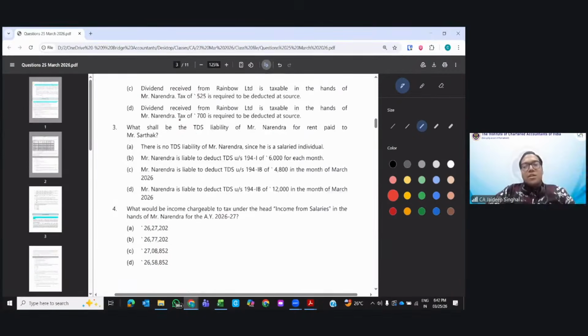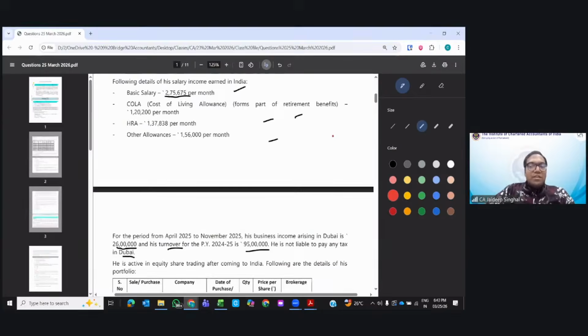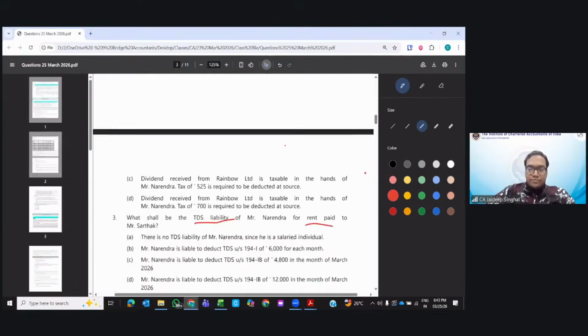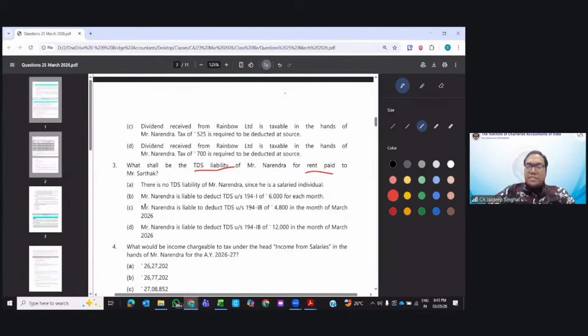Clear? What will be the TDS liability of Mr. Narendra for rent paid? Again, very simple. Now these things should be on your fingertips, right? 60,000 per month. For how many months was the rent there? 4 months. He took it on 1st of December. 60,000 into 4 is 2,40,000. On this 240K, how much percentage? 2%. How much should be the TDS amount? 4,800. No. C should be the answer.